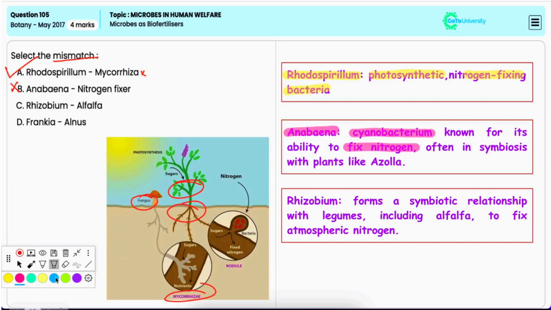Option C, Rhizobium is to alfalfa. Now, this is also a correct match because Rhizobium forms a symbiotic relationship with legumes, including alfalfa, to fix atmospheric nitrogen. Hence, it is incorrect.